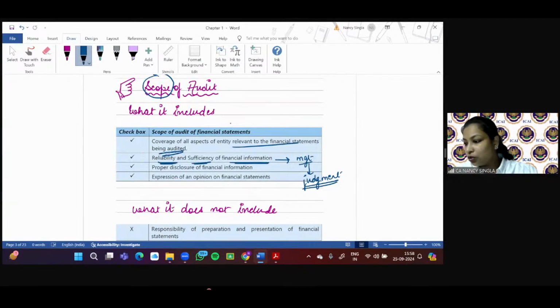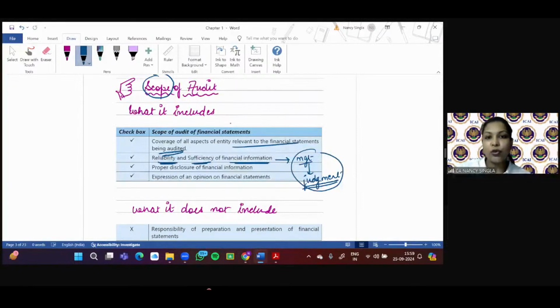Yes, Omar is saying valuation of inventory. Satam is saying provision. Absolutely correct. Let's say useful life of the asset for calculating depreciation, accounting policies, right? Since management uses various judgments, the auditor will have to see whether the information used by management is reliable and sufficient.